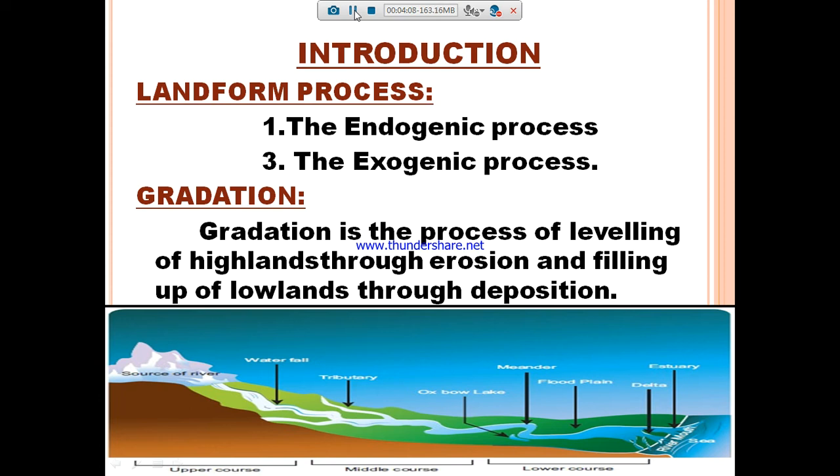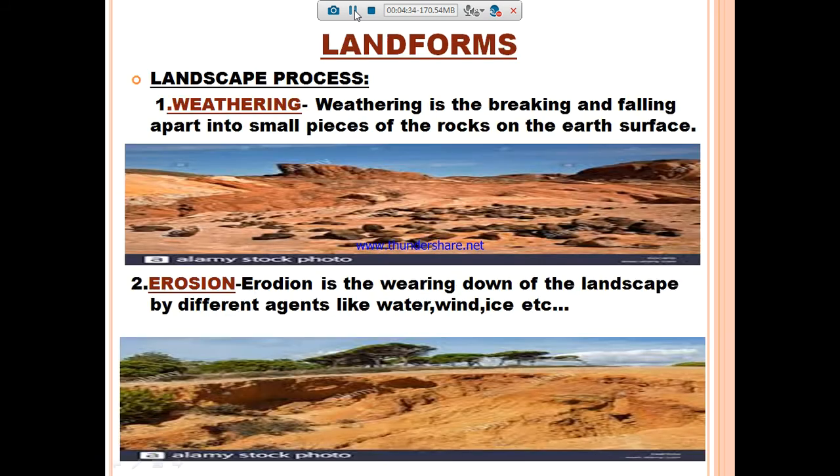So it's a process of leveling of land through erosion and filling of lowland through deposition. Simply, while the water is running, it erodes some particles from the highland due to erosion, and it fills the lowland with sand particles through deposition. So that is gradation. Gradation is the process of leveling of highland through erosion and filling up of lowland through deposition. Here we are going to see the new kinds of landforms through gradation.